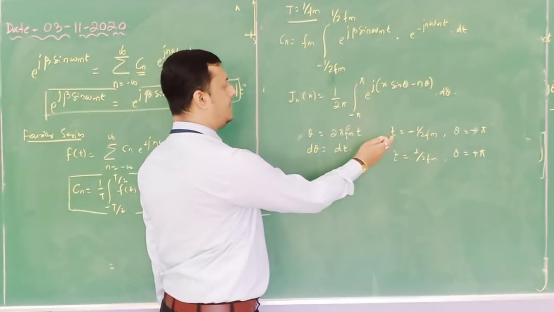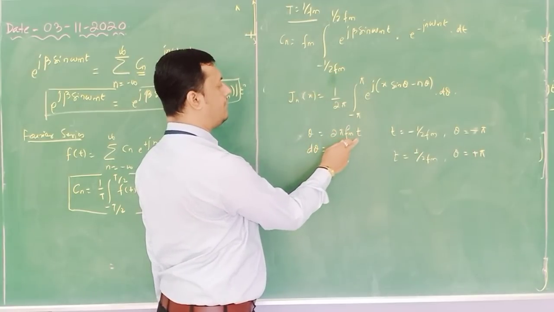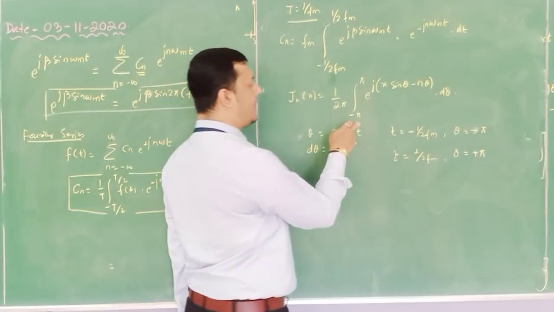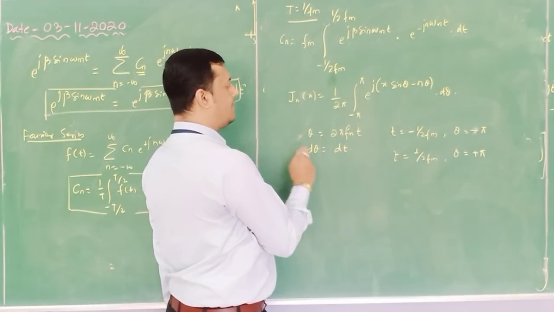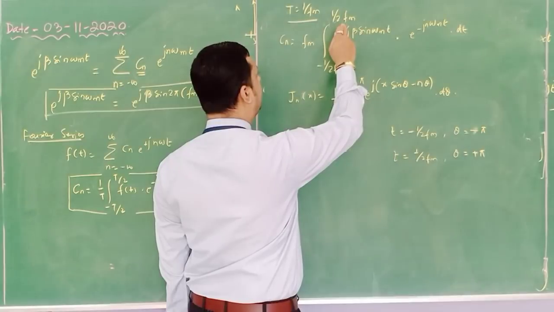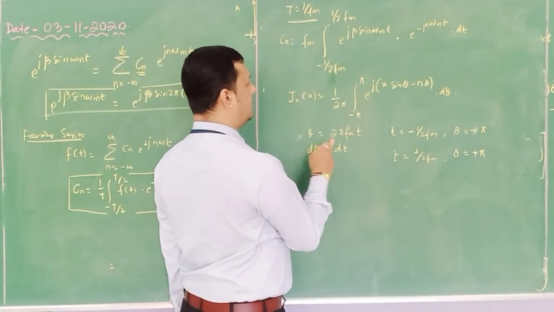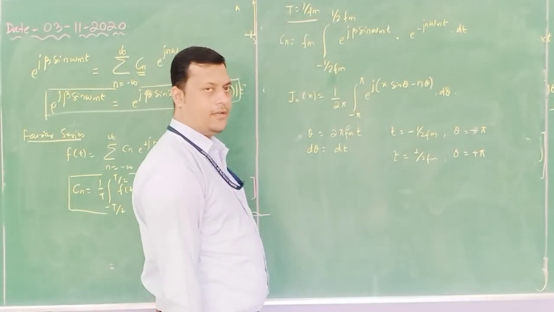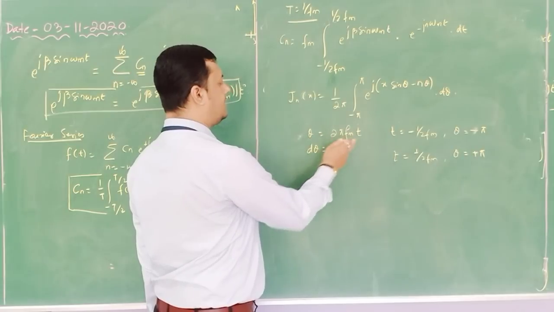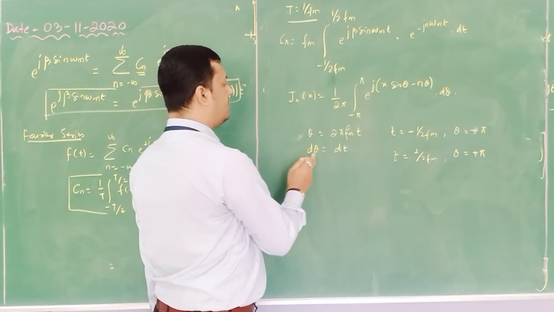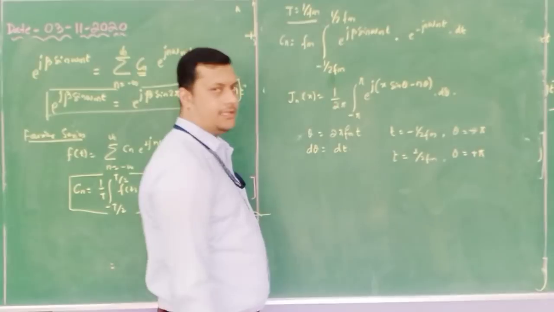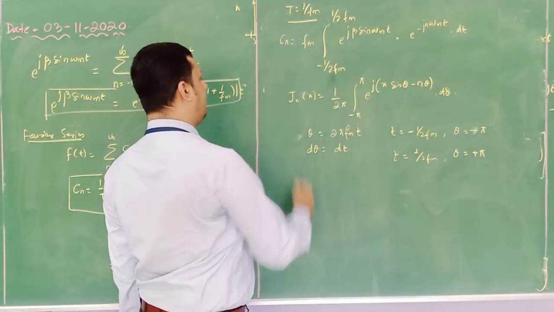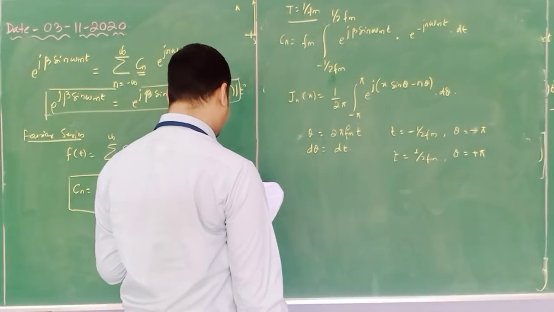The 2Fm cancels, leaving only minus pi, which I have substituted here. Similarly for plus pi. So it is converted. And if you differentiate this equation with respect to t, you will get dt equals d theta.